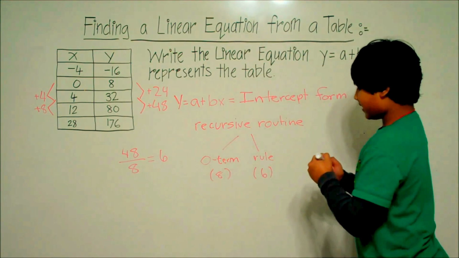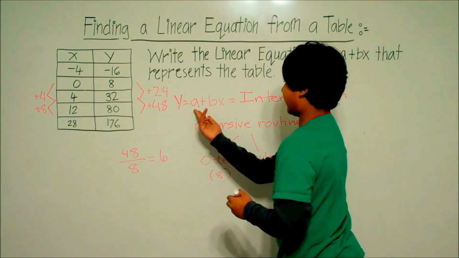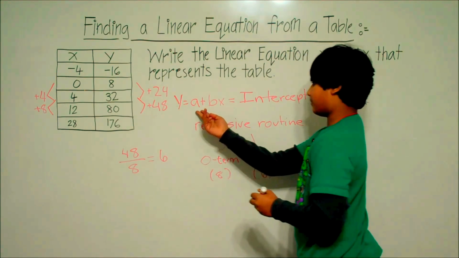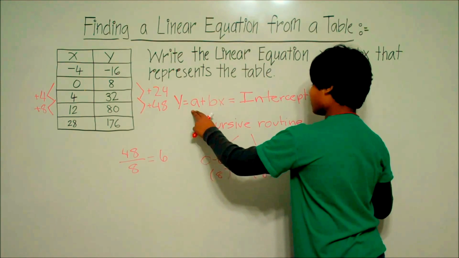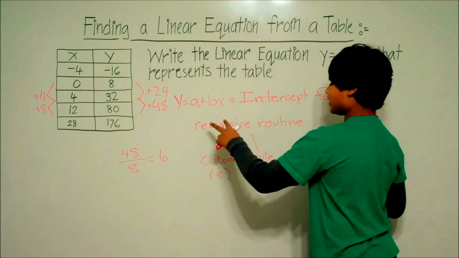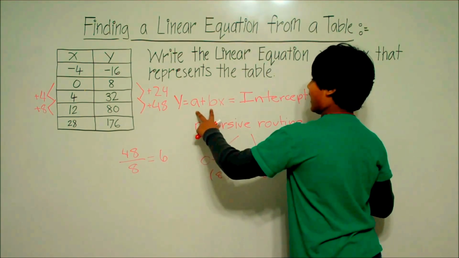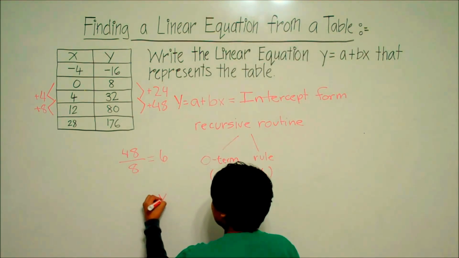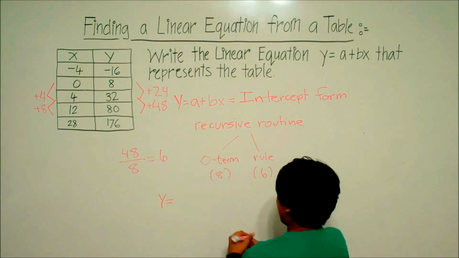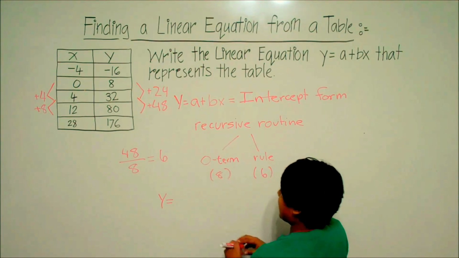Now, here in the intercept form, we have the same thing. The y-intercept and the slope, also known as the zero term and the rule. So we can substitute these numbers for a and b. So let's do that. Y equals, the a value is the zero term, and the zero term is 8.